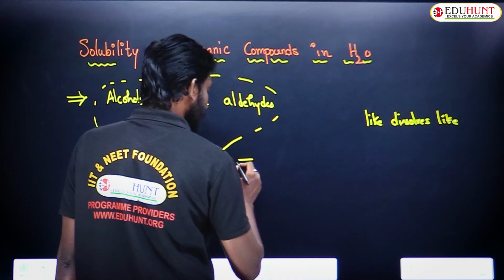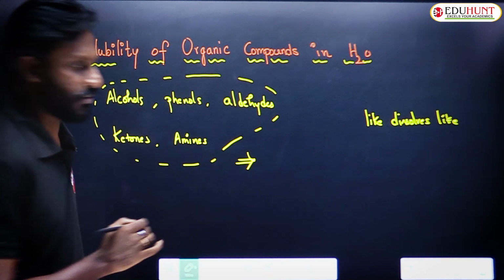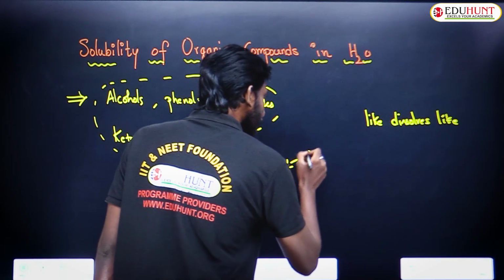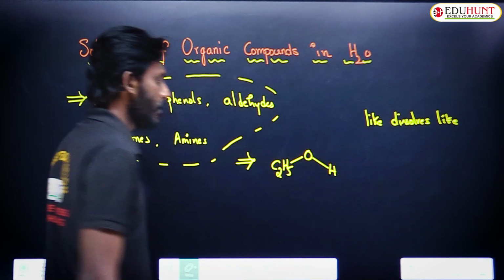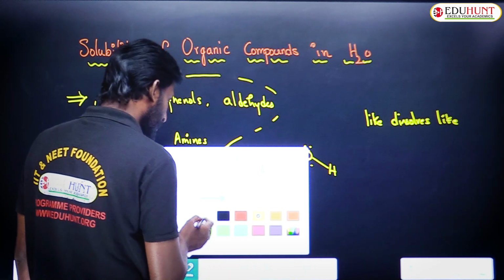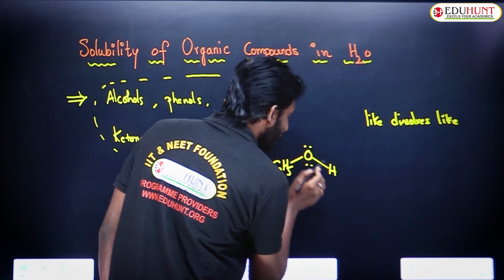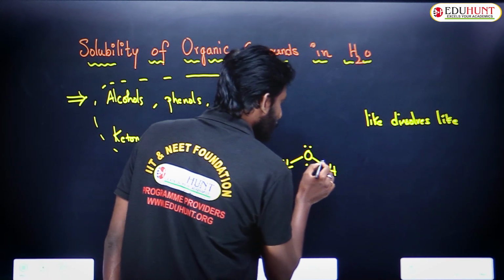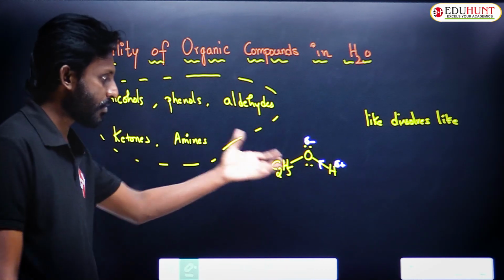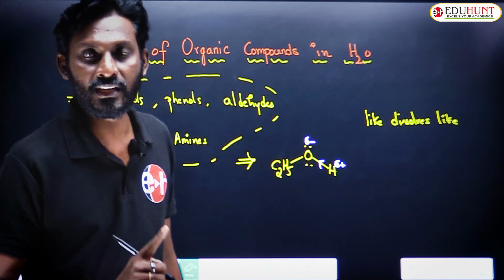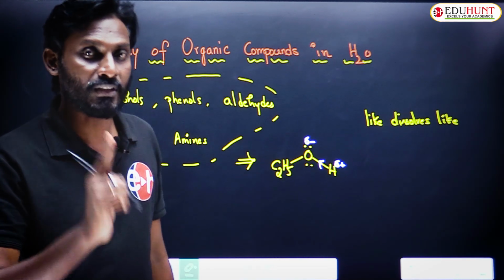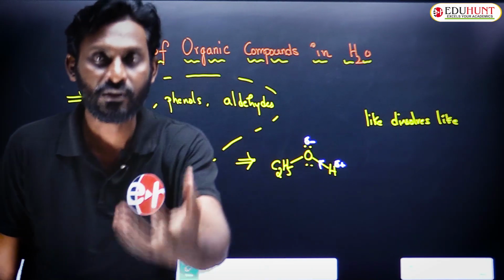So, let me explain with an example. Suppose I take ethyl alcohol, C2H5OH. I hope you know oxygen has two lone pairs, and you know very well that compared to hydrogen, oxygen is more electronegative. So then partial minus charge, partial plus charge, you can take like this. Now you have to observe carefully. When hydrogen is present on oxygen, this hydrogen can form hydrogen bonds with others.